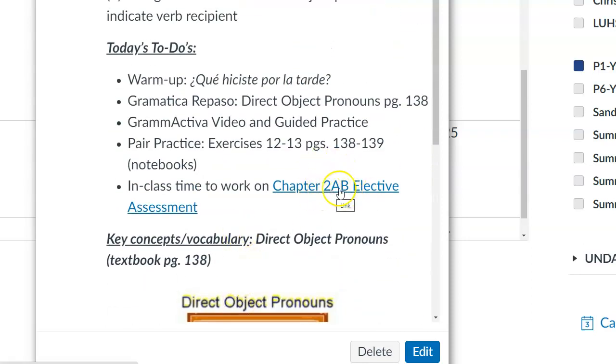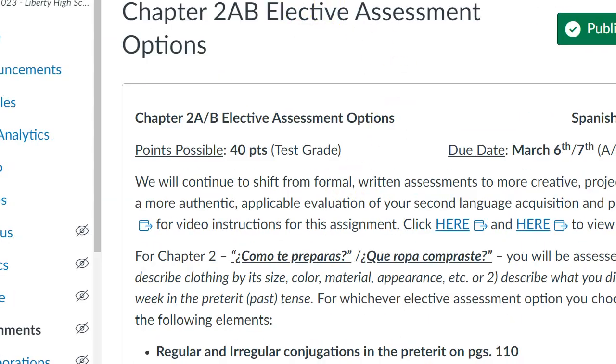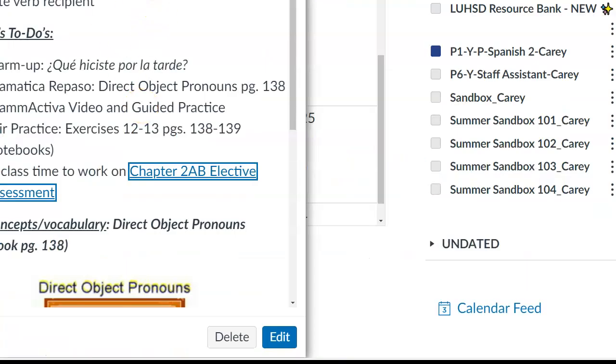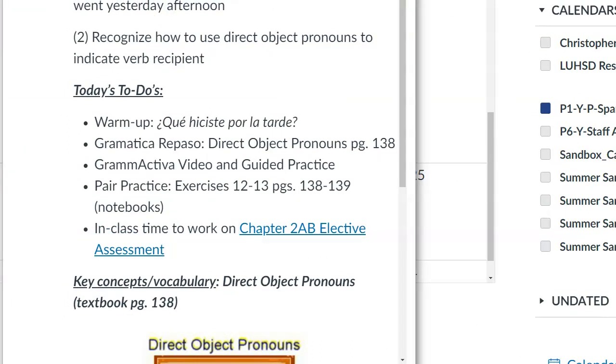Again, we're going to try to carve out some time to knock out your project that's due at the beginning of next month. You guys can watch the video here for more detailed instructions in terms of how to complete that assignment. So today it's really brief. We're going to tackle that second daily objective, talk about how to use direct object pronouns to indicate the recipient of a verb. We'll do some practice activities.